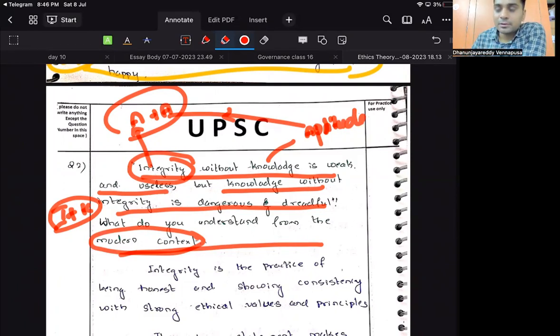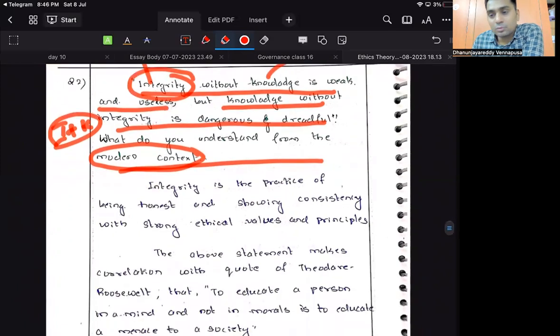So directly you can start by introducing with the keyword explanation. What is the keyword explanation here? Integrity. Integrity is the practice of being honest and showing consistency with strong ethical values and principles. Okay.